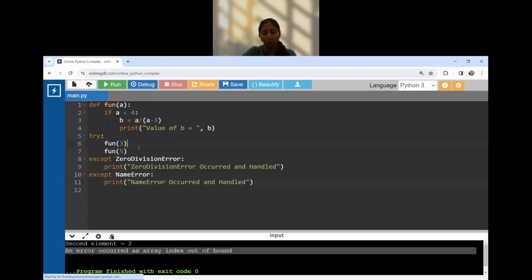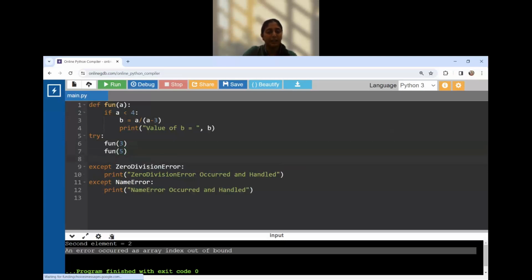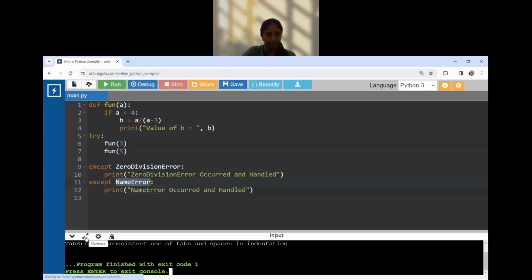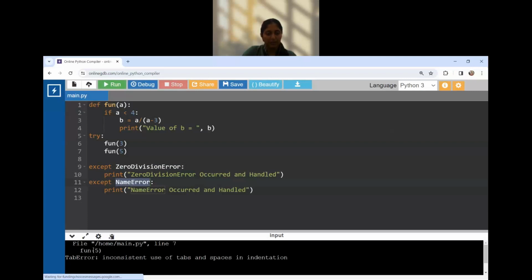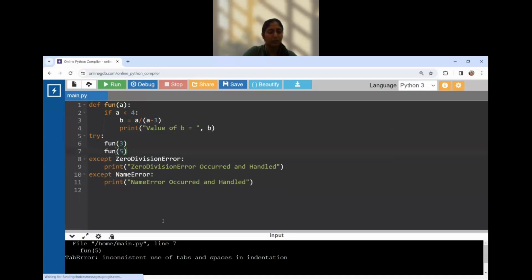So we have taken two different specific exceptions, ZeroDivisionError and NameError. Let's run it. Again, there is an indentation error over here.